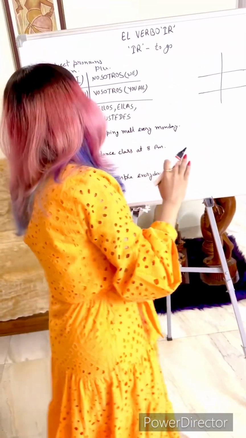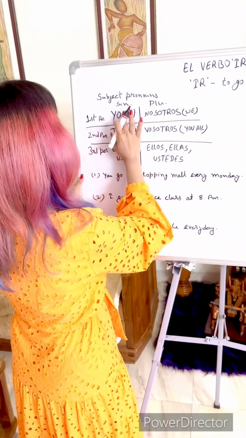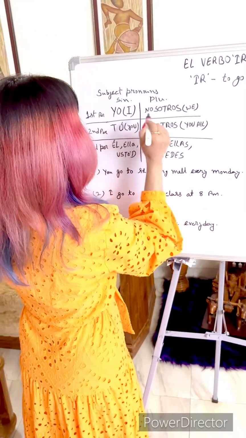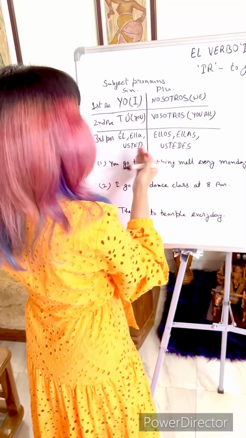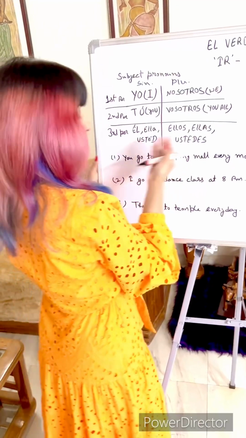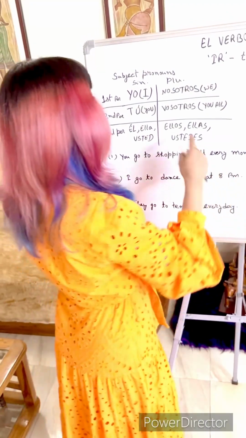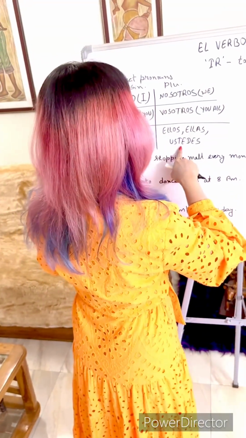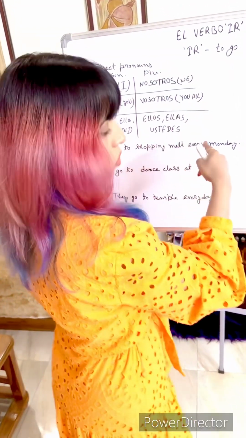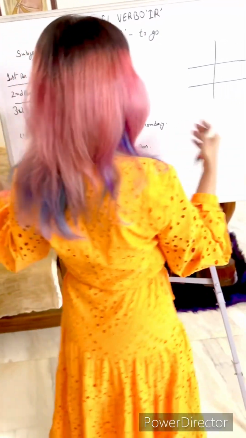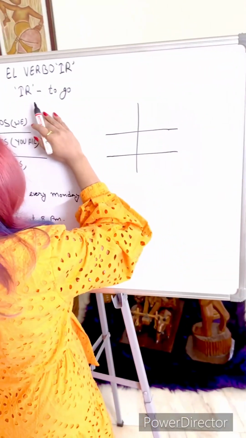So I have made this subject pronouns chart over here. First person, second person, third person, singular and plural number. So yo, I, nosotros, we, tú, you, vosotros, you all, él, ella, usted, he, she, and usted, you guys already know, it's the you form if you want to give respect to someone. And then ellos, ellas, ustedes, they, or ustedes, plural form. So let's start conjugating the verb ir.